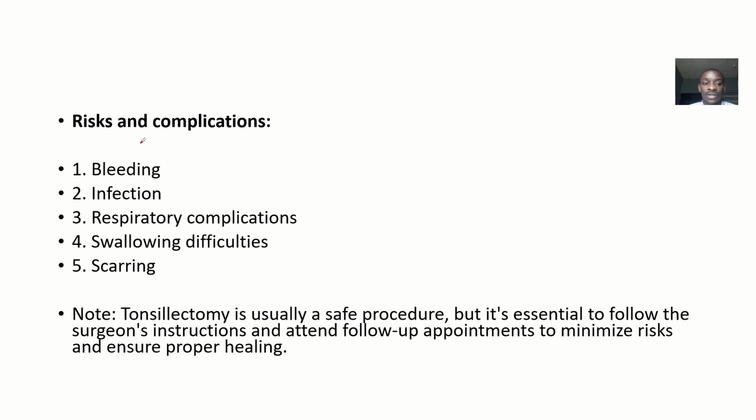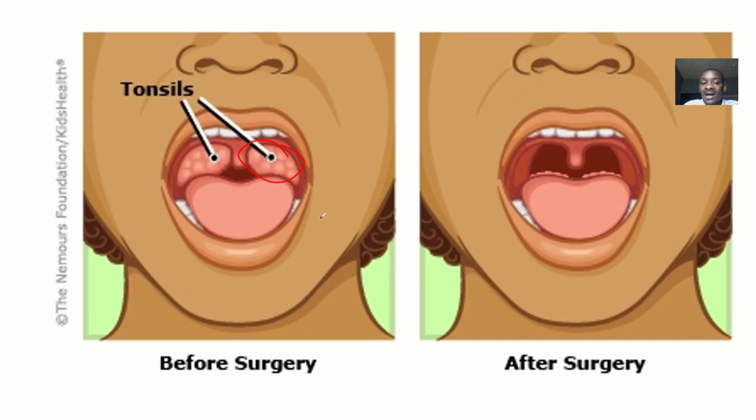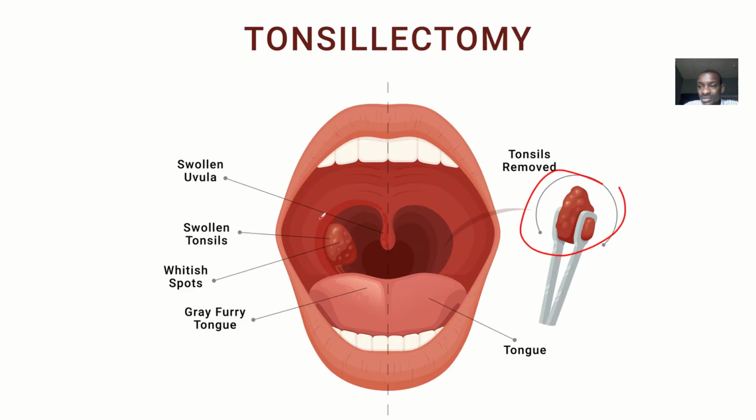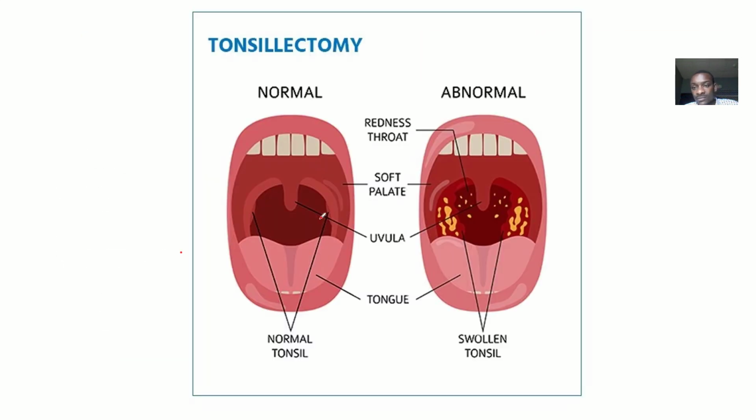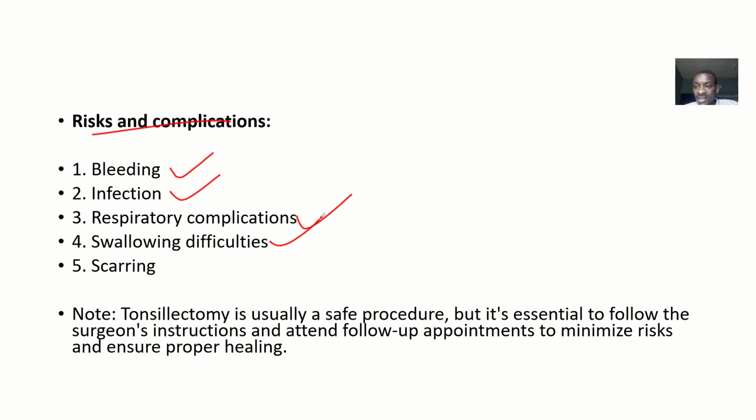Then talking about the risks and complications, this surgery could lead to things like bleeding, infections, respiratory complications, and swallowing difficulties because you have a wound right there where food is supposed to pass. Okay, swallowing difficulties can also lead to scarring. So that's what tonsillectomy surgery is, a surgical procedure to remove the tonsils. Okay, indications, types, risks, and complications.